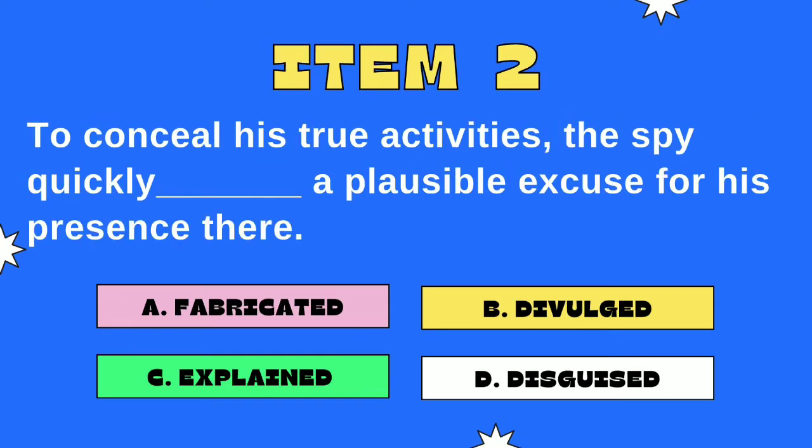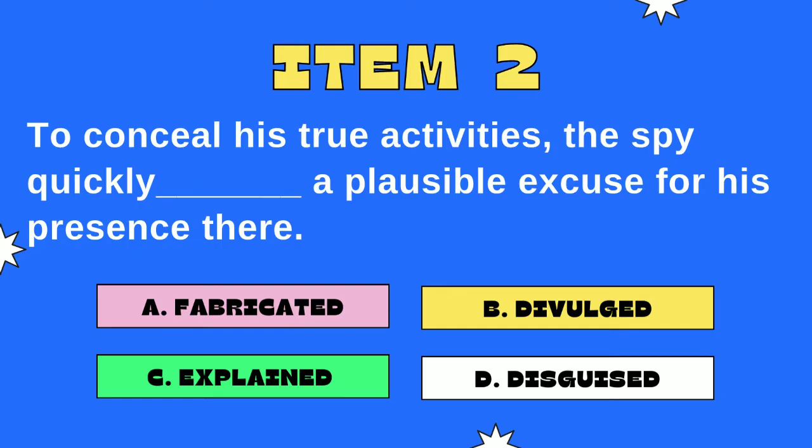Item 2. To conceal his true activities, the spy quickly dashed a plausible excuse for his presence there. The answer options are A. Fabricated, B. Divulged, C. Explained, D. Disguised. The word fabricate means to invent or make up something in order to deceive.